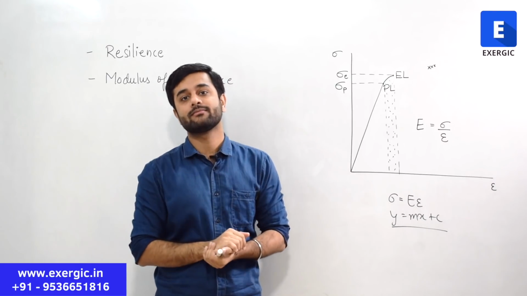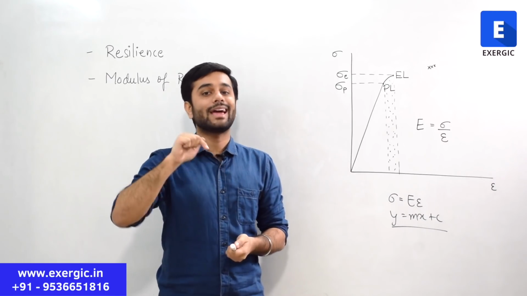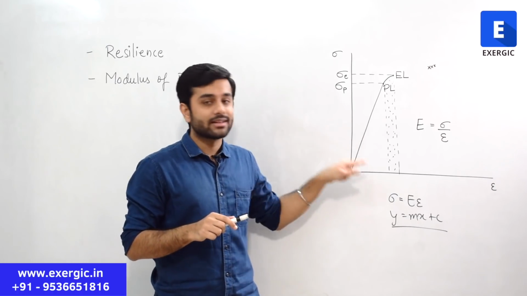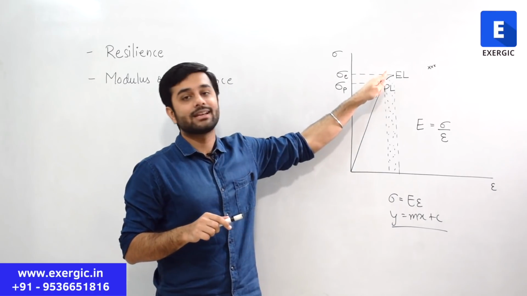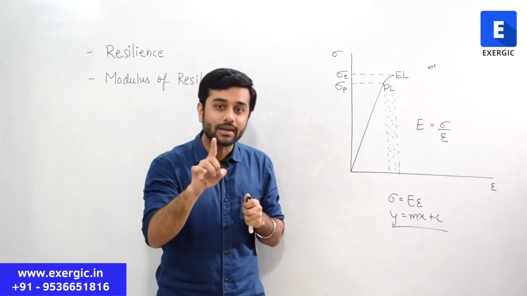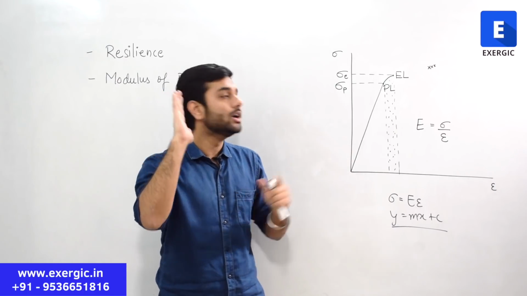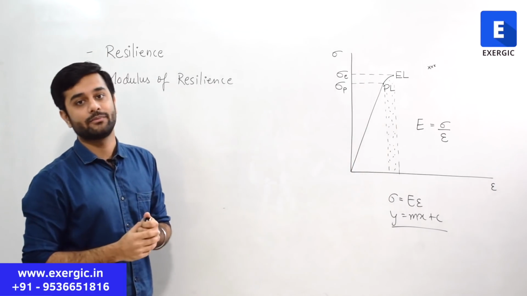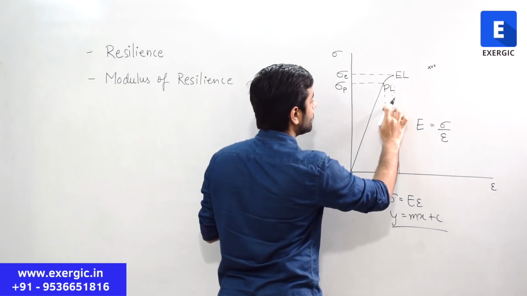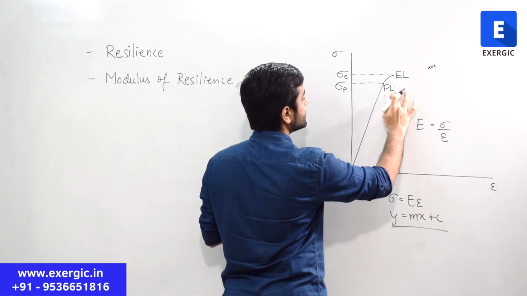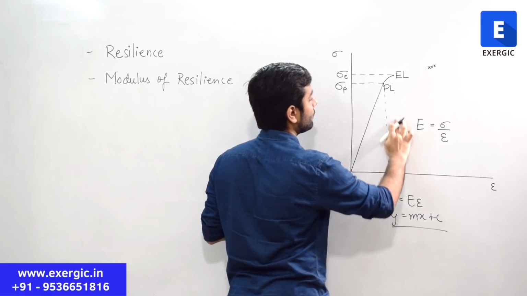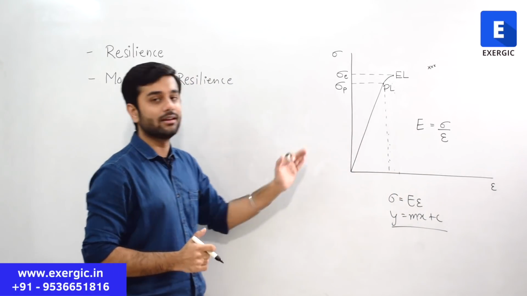just like a straight line. So if now I want to calculate how much will be the area under the stress strain curve up to elastic limit, what will I do? I will take the area up to proportional limit because I cannot find the area between proportional limit and elastic limit. And how do I do that? If I want to find out the area up to the proportional limit by removing this area, then I can simply use the area of a triangle. It's just a triangle, right?